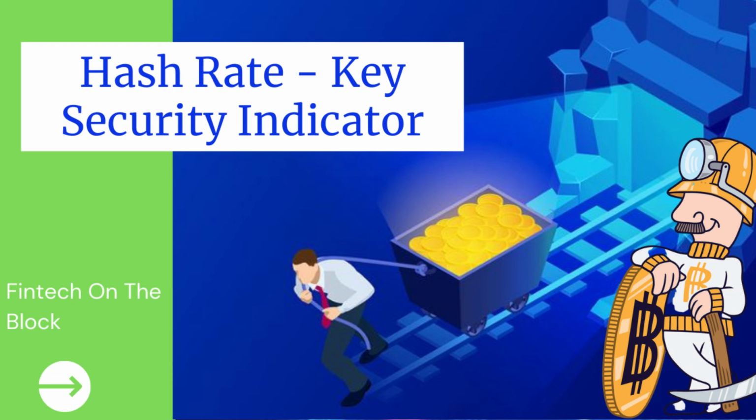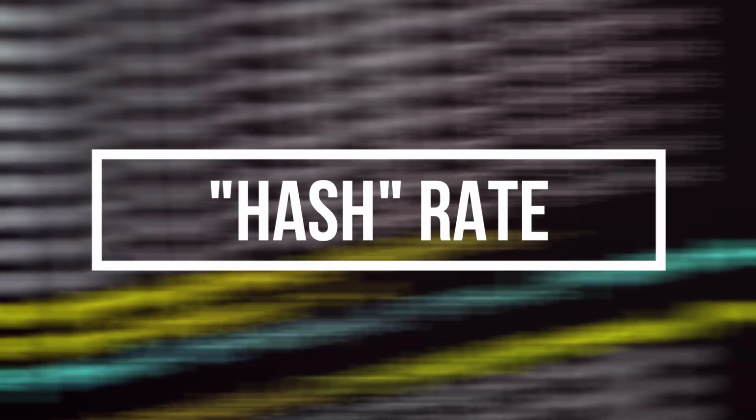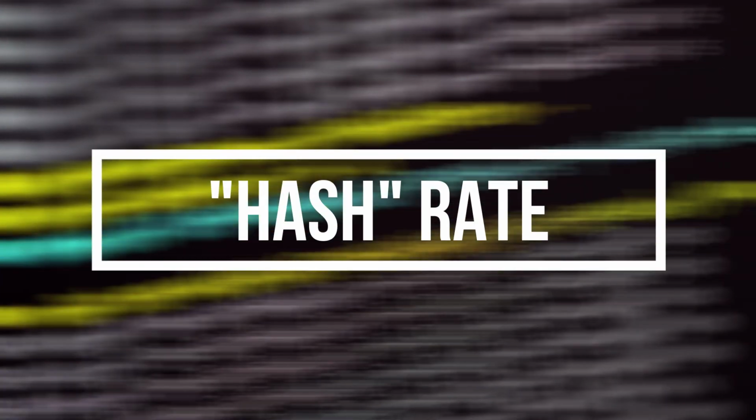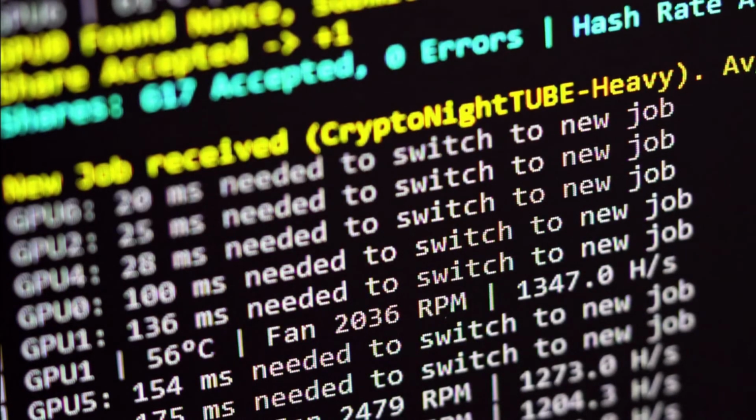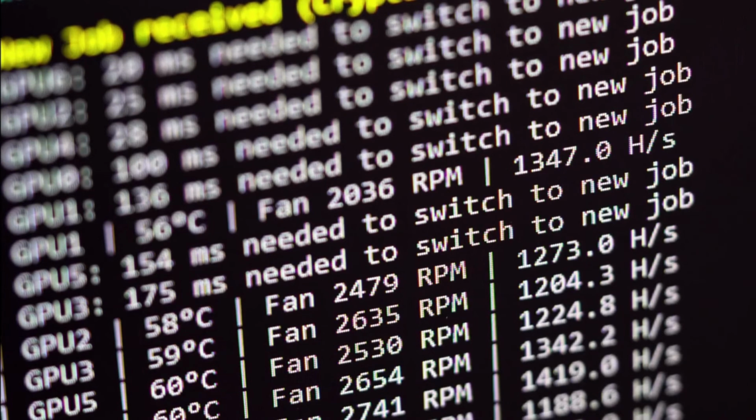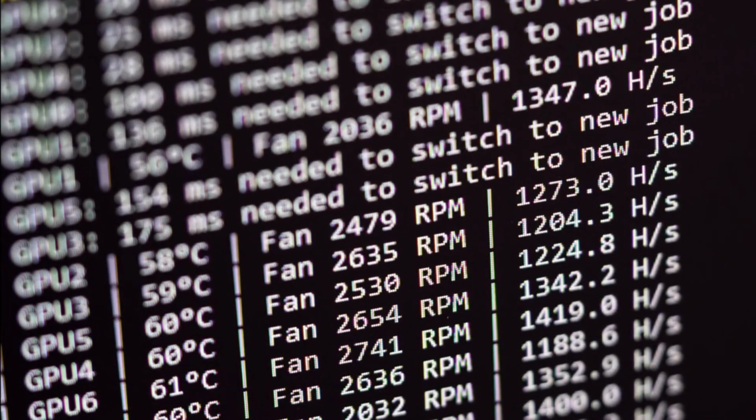In order to help investors gauge the health and security of a cryptocurrency's network, a hash rate is used. A hash rate is a measure of the total computational power being used by a proof-of-work cryptocurrency network to process transactions in a blockchain, such as Bitcoin. It is essentially the speed of mining.